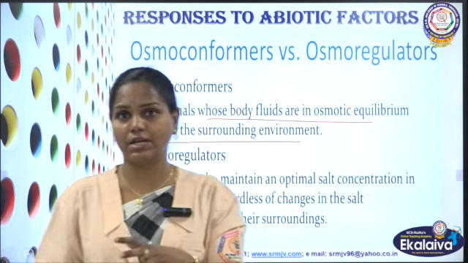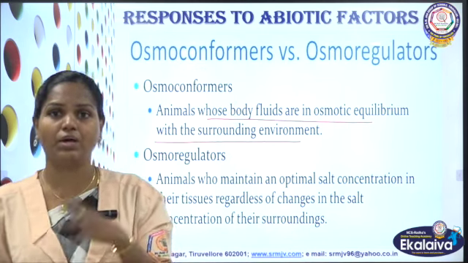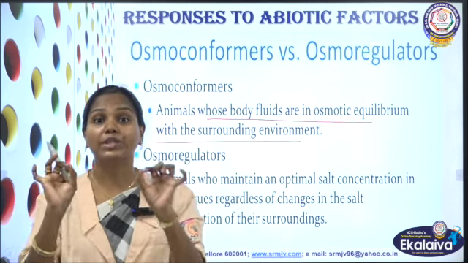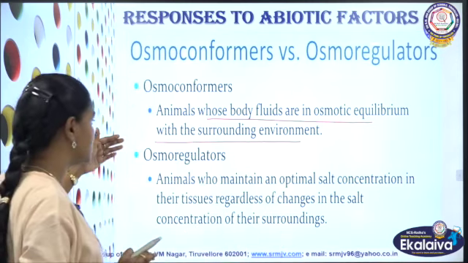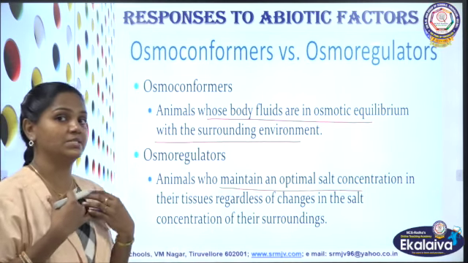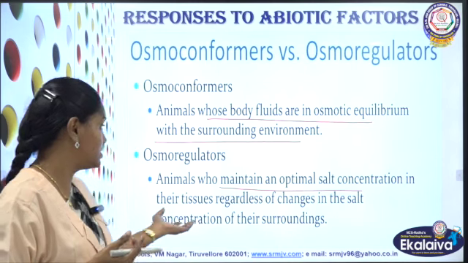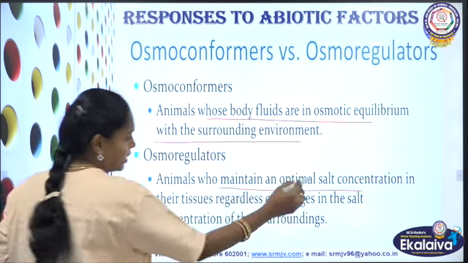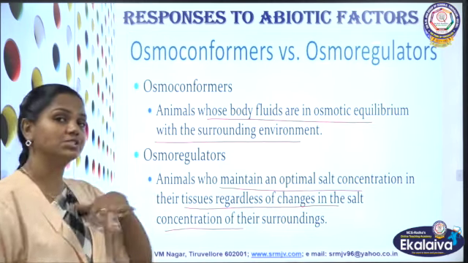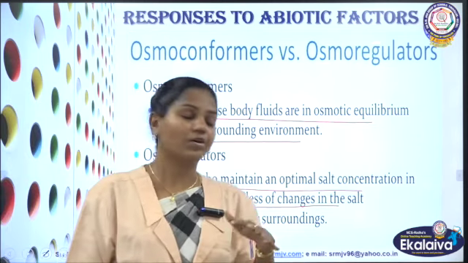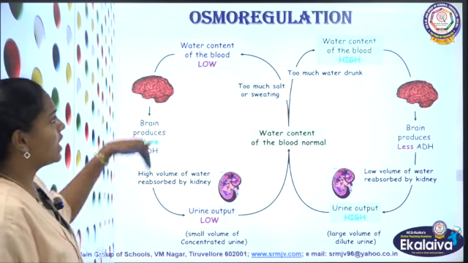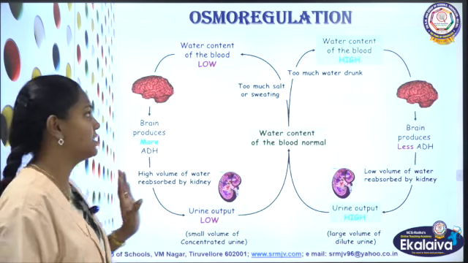According to the solute in the sea water or ocean water, they will change their body fluid solute concentration, so they are called osmoconformers. Animals who maintain an optimal salt concentration in their tissues, regardless of changes in the salt concentration of the surroundings, we are calling them osmoregulators, and we'll see how this osmoregulation takes place in our body.